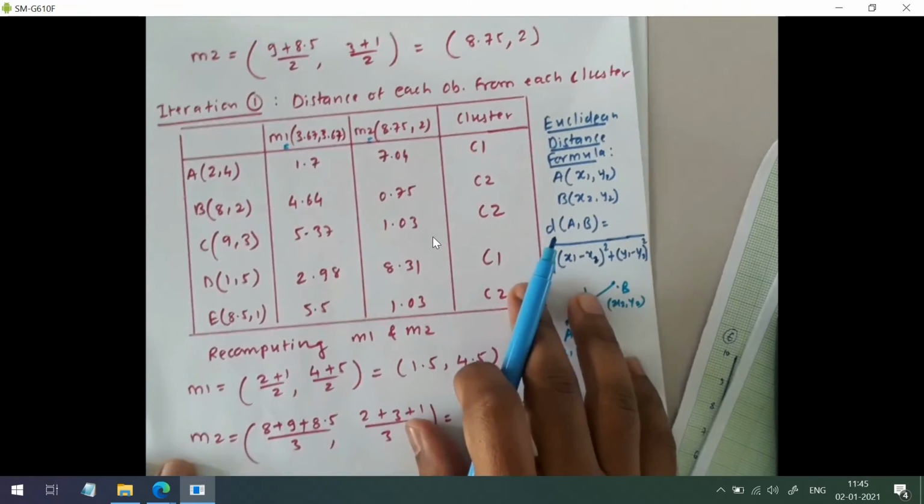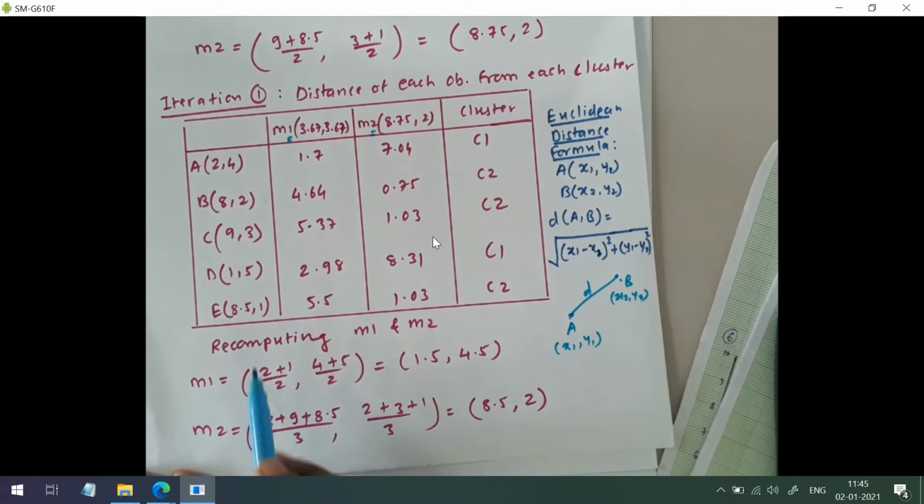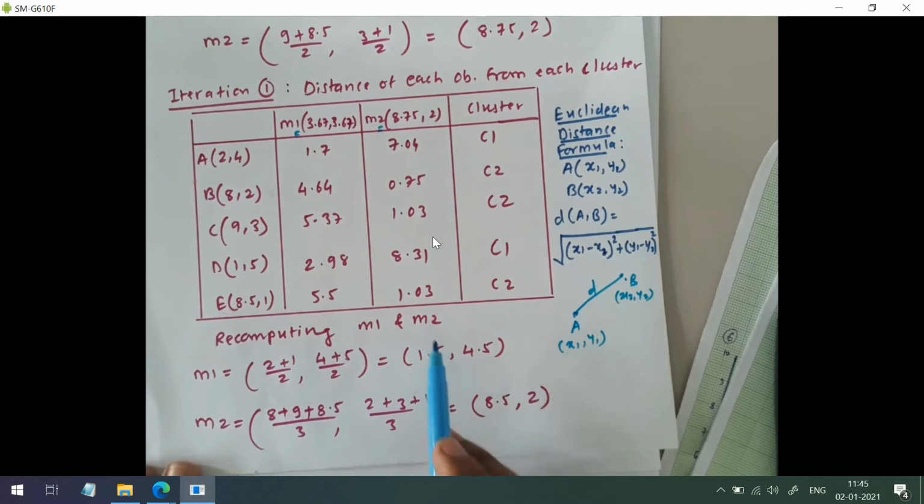Then we have to recompute the Ci, that is, the centroids, so we recompute M1 and M2.